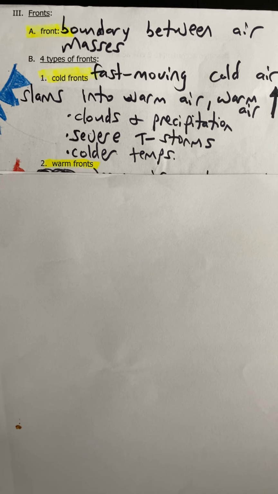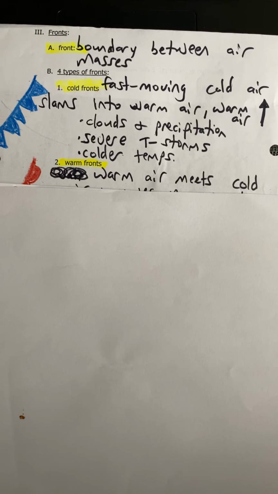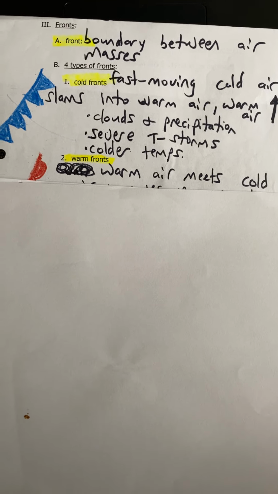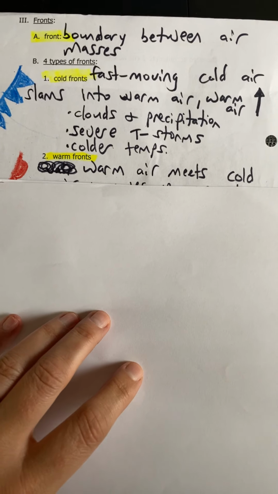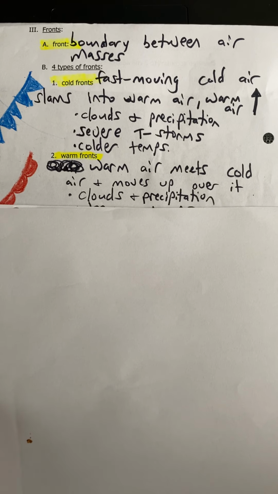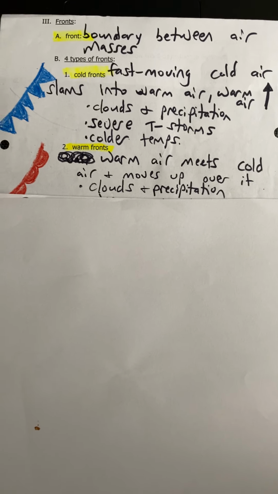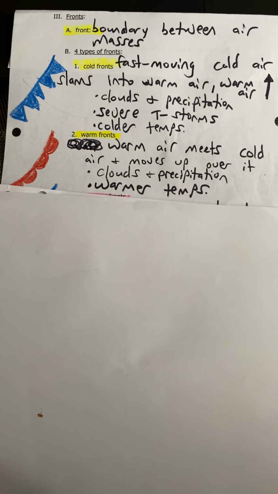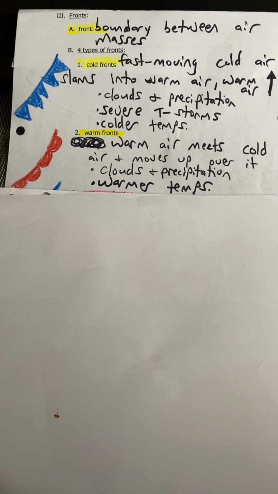Okay, the second type is a warm front. Warm front, we have a cold air mass just minding its own business. Warm air comes along, tries to shove it out of the way. Remember, warm air is wimpy. It can't shove the cold air out of the way, so the cold air wins. Warm air rises. Anytime warm air rises, we get clouds, and warm fronts usually bring precipitation. On a map, it's going to be this red line. I say they're bumps, like dull bump teeth, because warm air is wimpy.